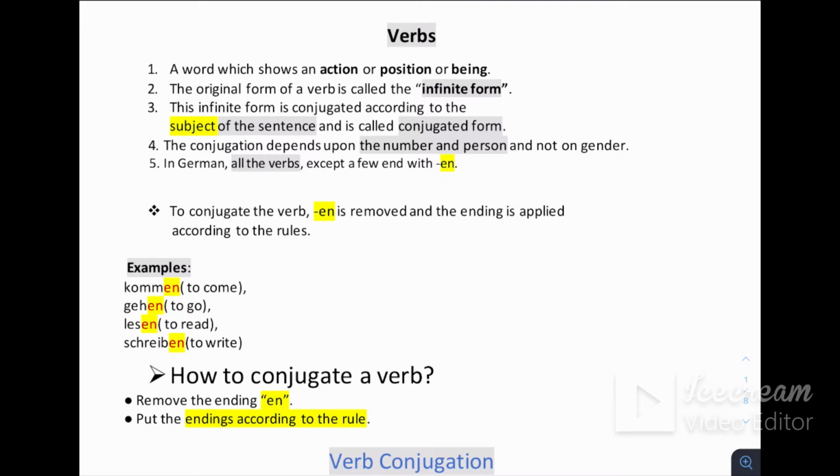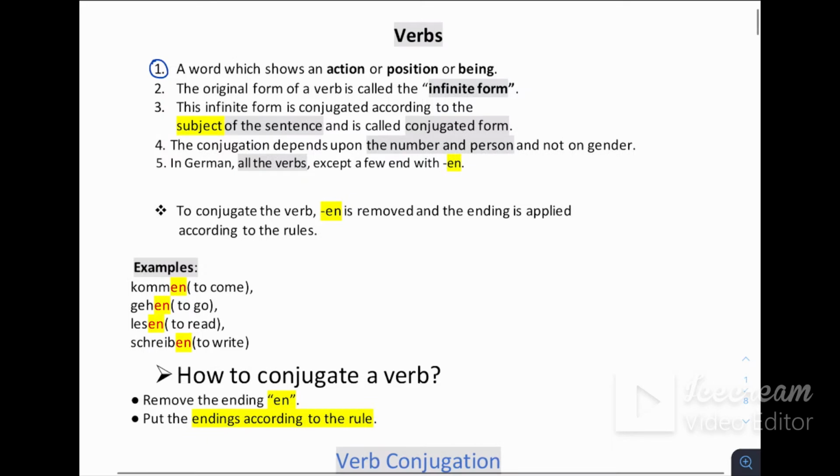So first of all, what is the definition of a verb? A word which shows an action, position or being, that we already know. Now the second point: the original form of a verb is called the infinitive form. This term, infinitive form, we are going to discuss right now.